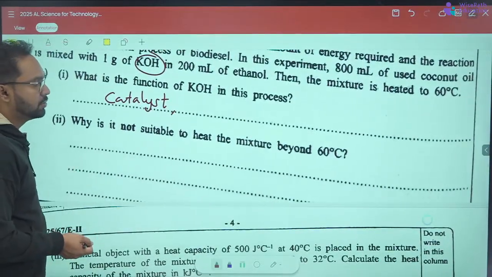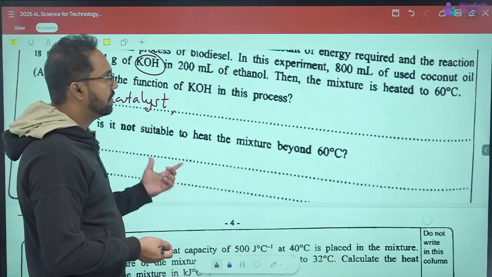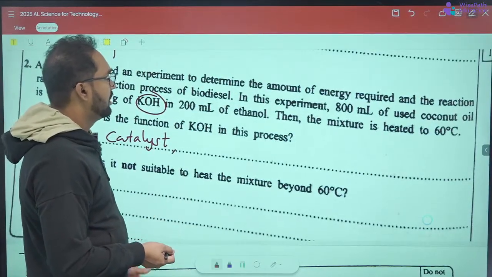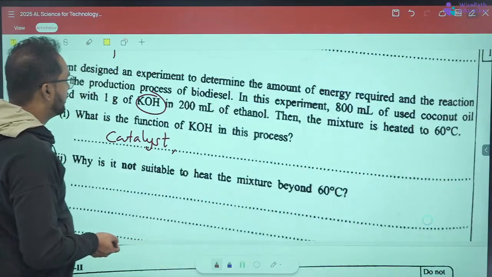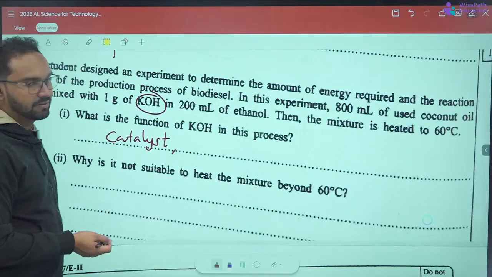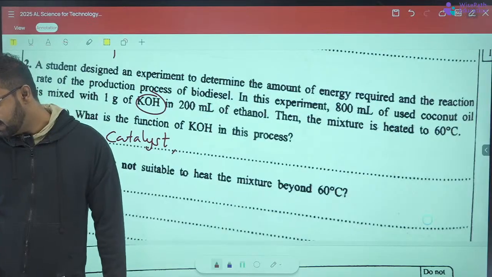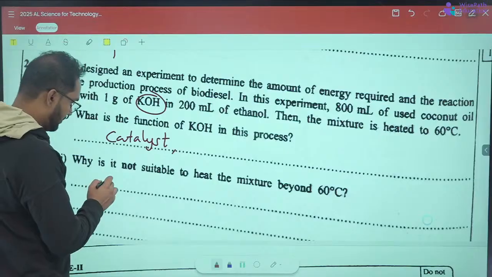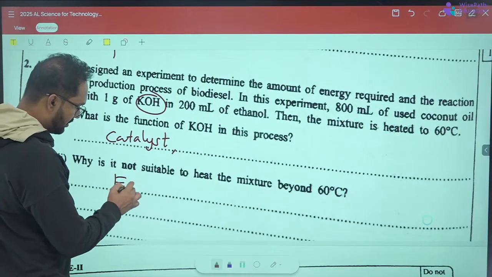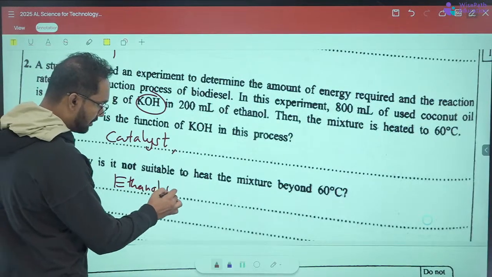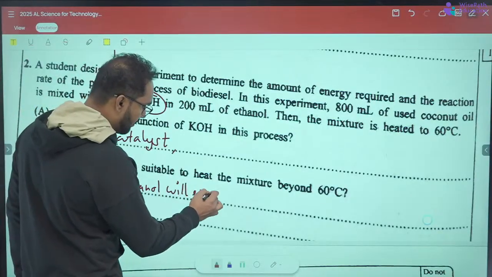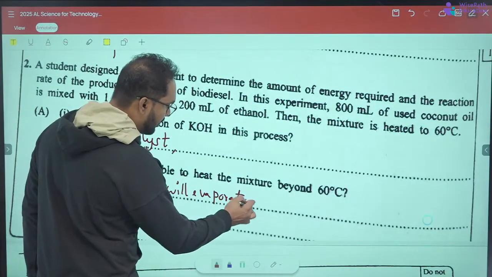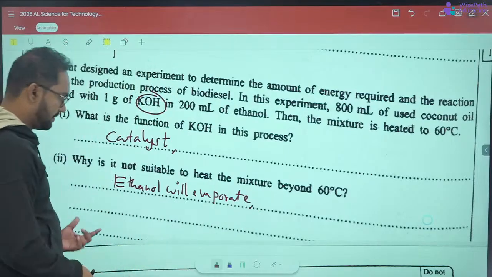Why is it not suitable to heat the mixture beyond 60 degrees Celsius? Because ethanol will evaporate. Ethanol is volatile and it will eventually evaporate if you heat it above 60 degrees Celsius. Ethanol will evaporate, or the rate of ethanol evaporation will be high. A sort of answer like that will be acceptable.